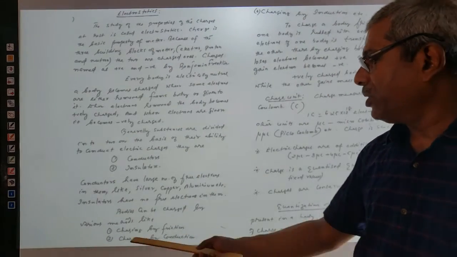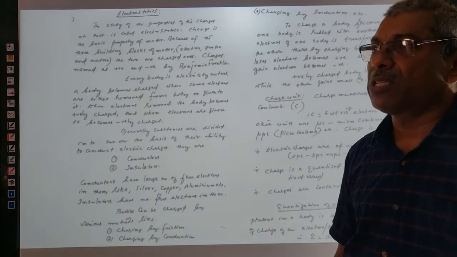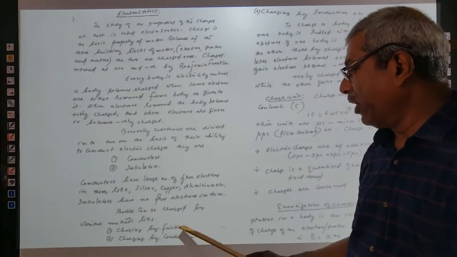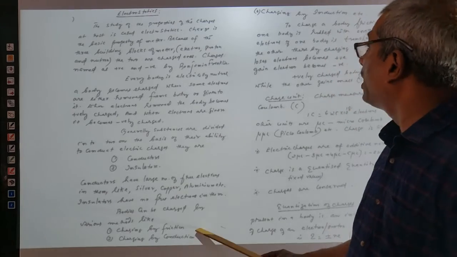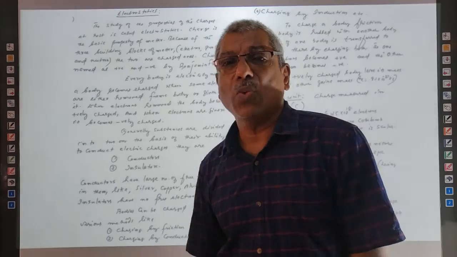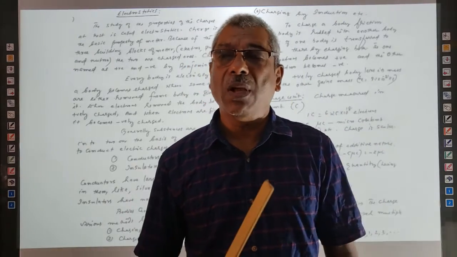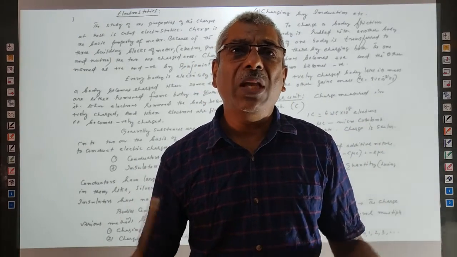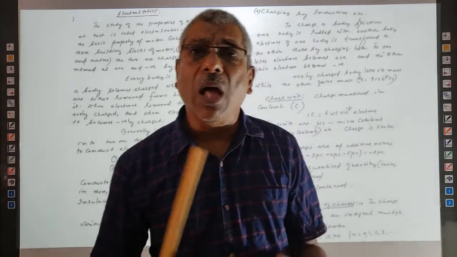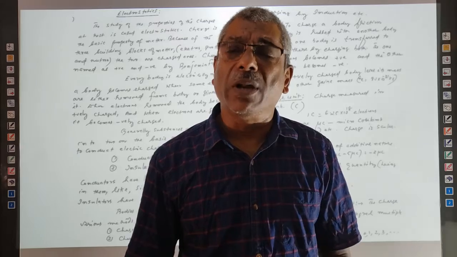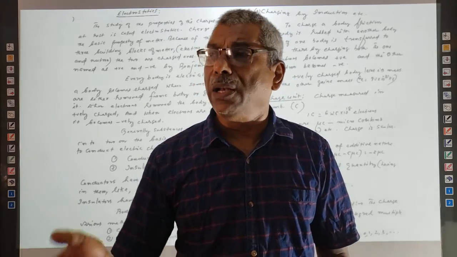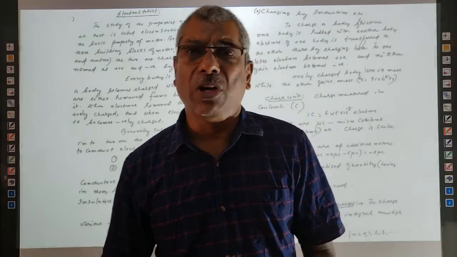So, bodies can be charged by various methods. These methods are also marked here: charging by friction, charging by conduction, charging by induction, etc. Charging by friction means one body is rubbed with the other. For example, an ebonite rod rubbed with silk, or a glass rod rubbed with silk or cat skin. The glass rod becomes positively charged and the cat skin becomes negatively charged.